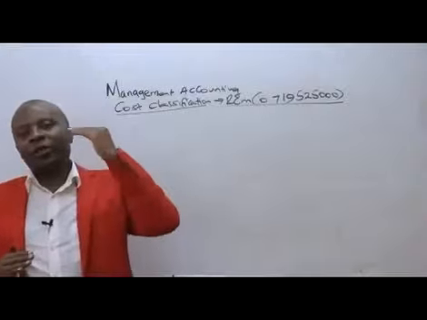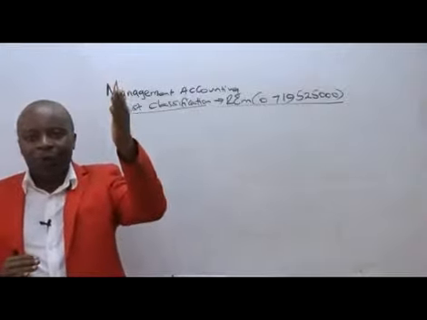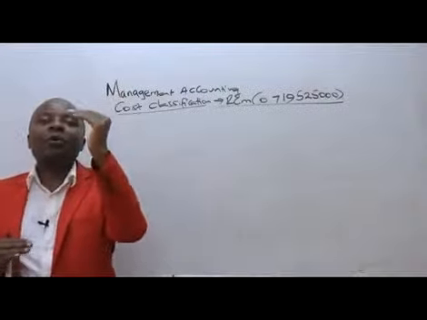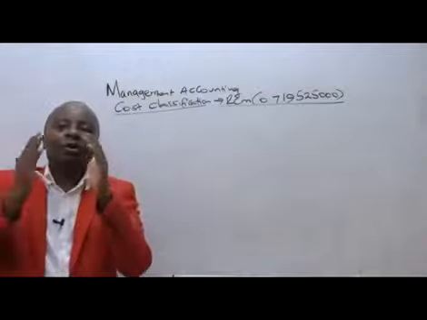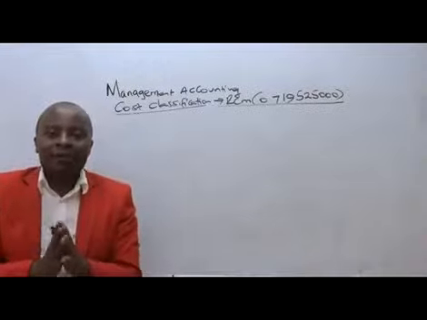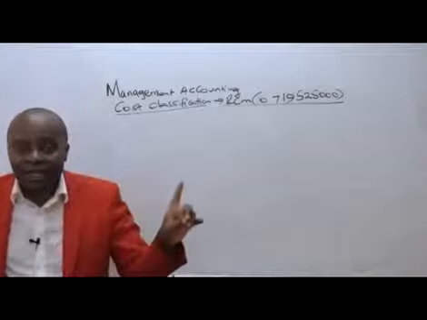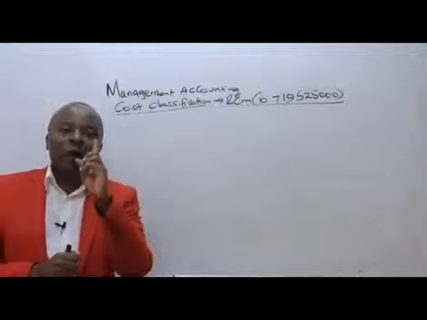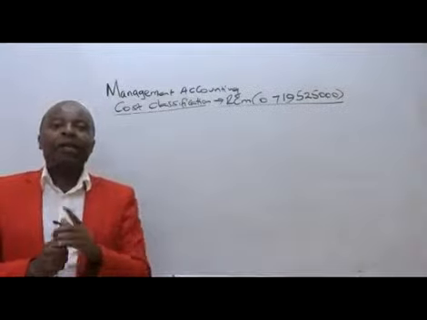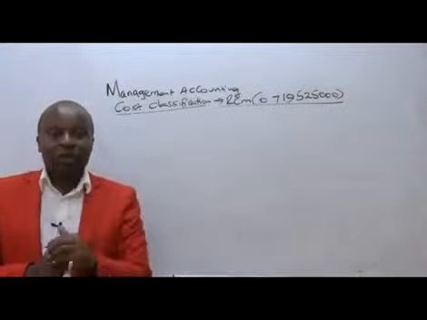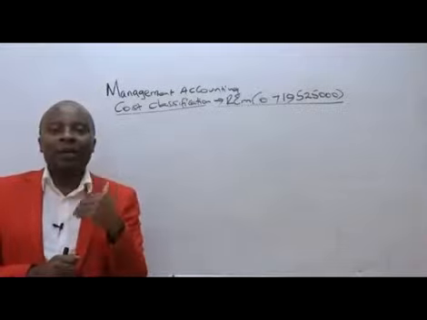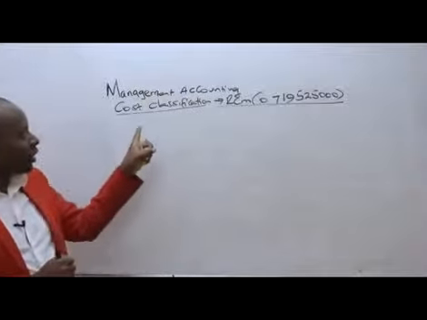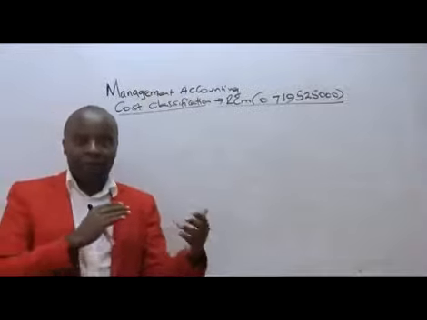Why? Because if they were able to calculate costs properly, they should have been able to set a higher price. But because of wrong cost ascertainment, they are selling but making losses. And for you to be able to ascertain and peg proper cost to your product, you as a management accountant must appreciate this concept of cost classification. You must know how we classify these costs.